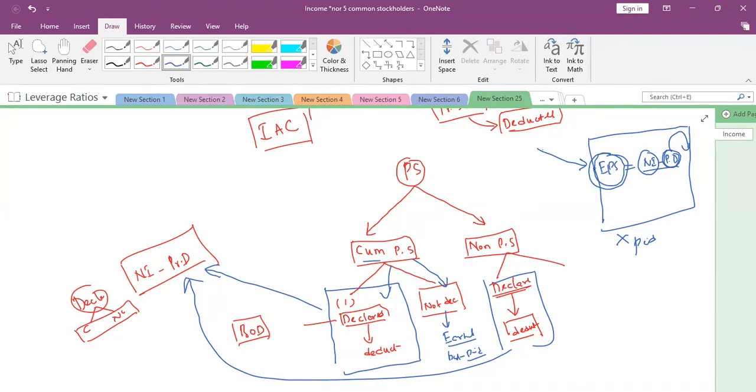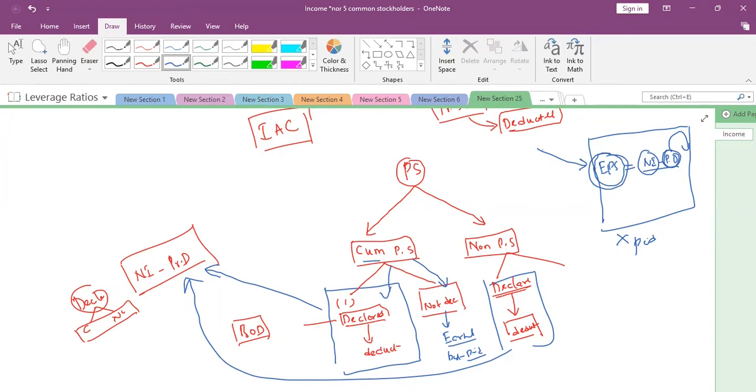Declaration has not happened; they do not want to declare the dividend. Whatever the reason, the board of directors have not taken a decision. Declared means definitely within the specific period they need to pay the dividend, so deduct. Compulsorily they need to pay. Not declared means they are not going to pay. It is not compulsory for them to pay the dividend.